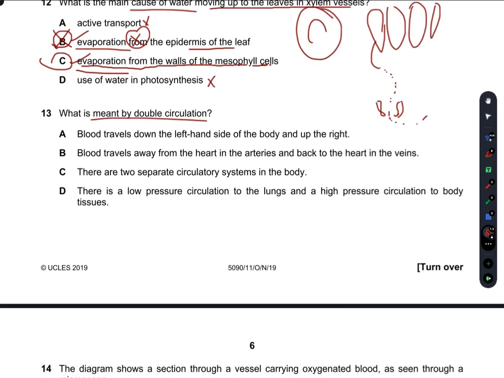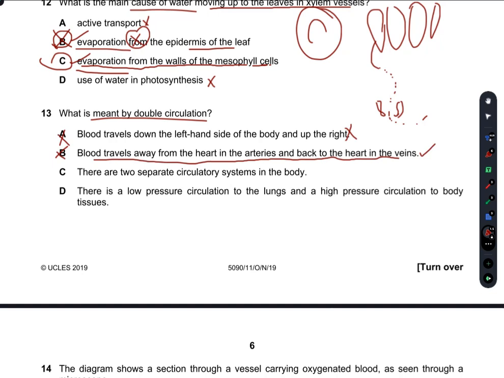What is meant by double circulation? Blood travels down the left hand side of the body and up the right. No. Blood travels away from the heart in the arteries and back to the heart in the veins. Yes, this is true, but this statement does not satisfy the meaning of double circulation. So A and B are incorrect.